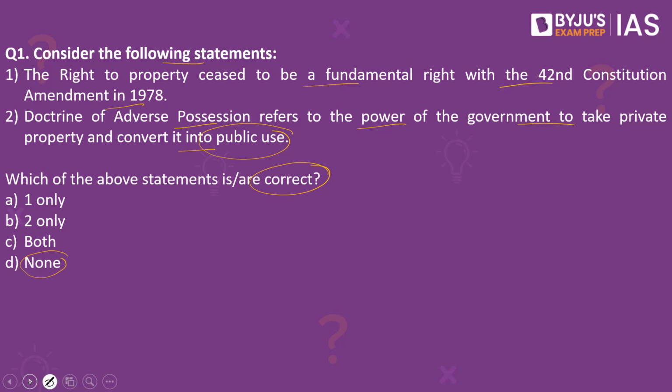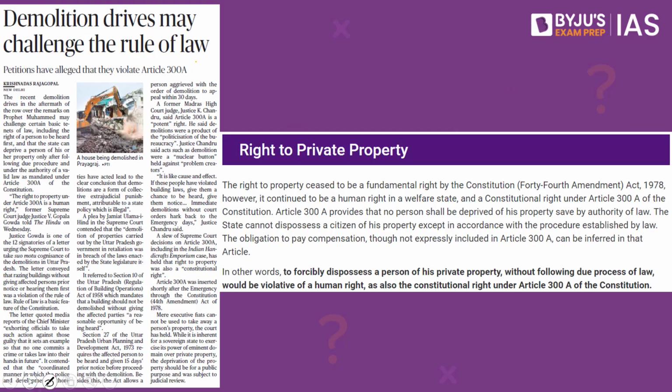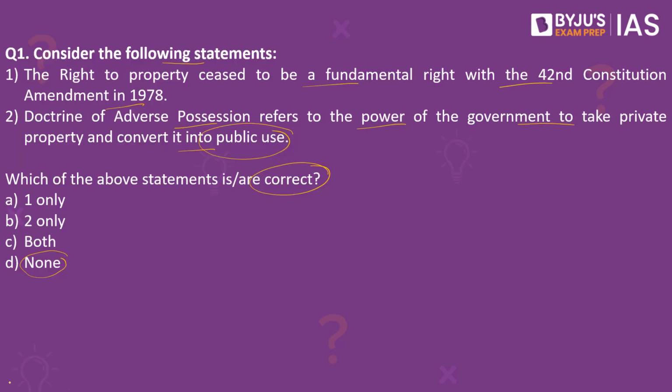Why have we taken this practice question? Because this article in The Hindu makes a reference to Article 300A. Let us try and understand what the options are all about.